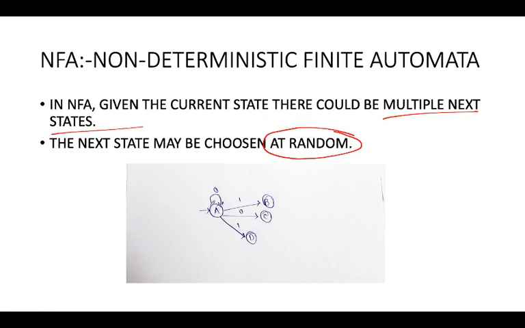One way takes the input 0 and stays in the same state. Another way takes the 0 and goes to a further state, that is c. Another input takes 1 and goes to b. So there are multiple next states, guys, so we can choose at random. Here is the NFA and that is the DFA.